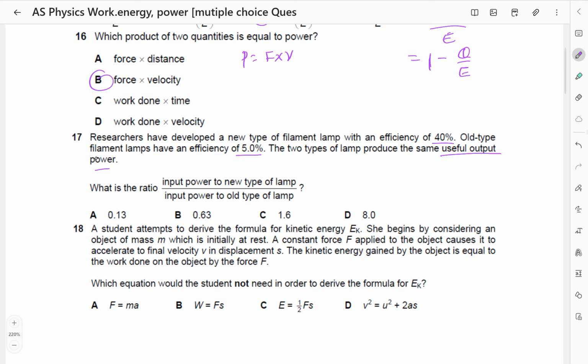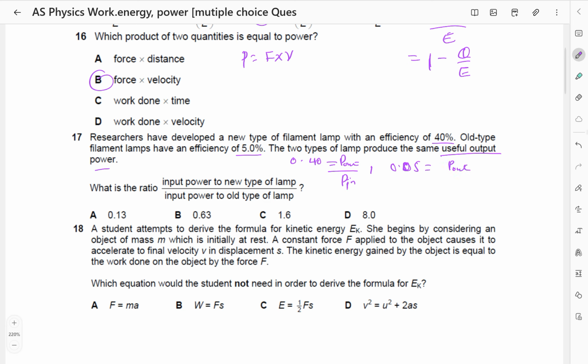Let me consider the new type. The new type efficiency is 40%, so I'll say 0.40 is equal to the power output over the power input. Then for the old type, the efficiency is 0.05, which is equal to the power output over the power input.